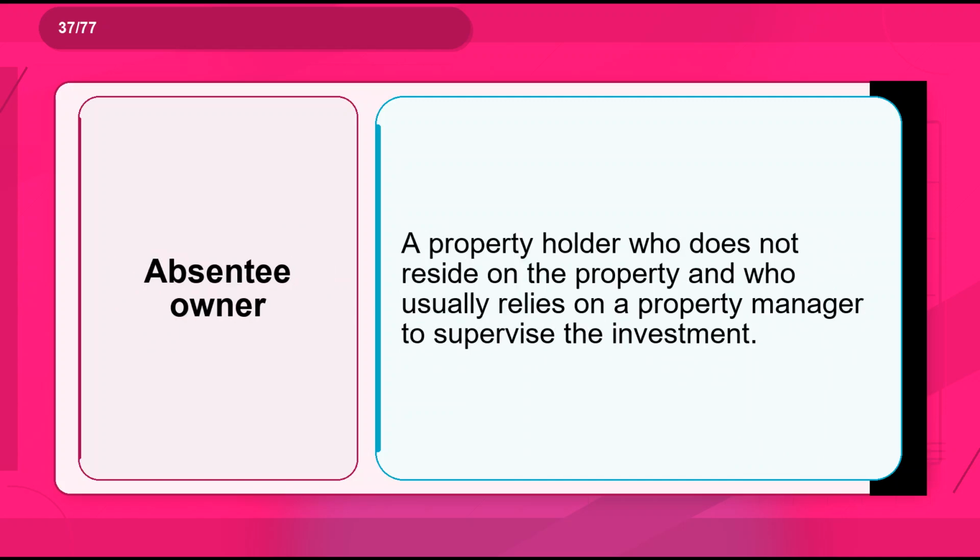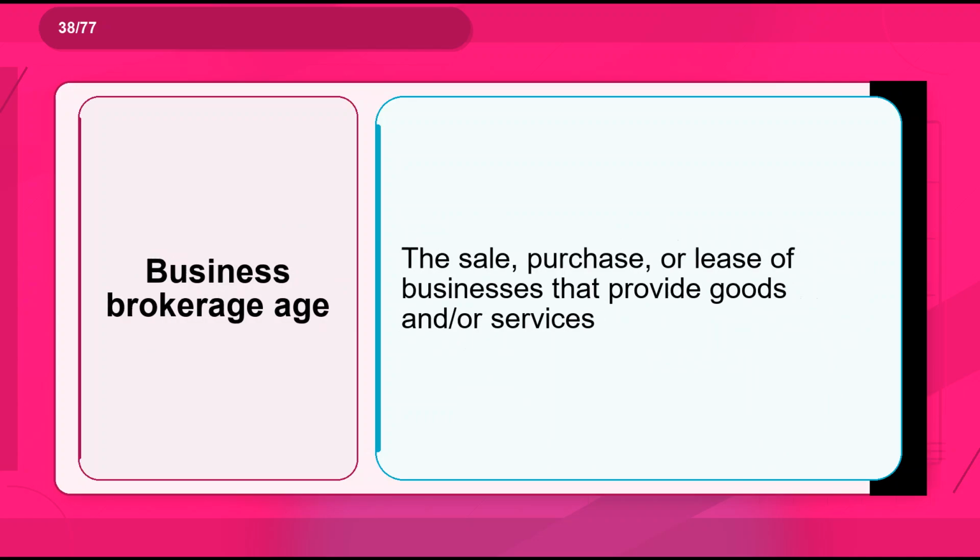Flashcard 37. Term: absentee owner. Definition: a property holder who does not reside on the property and who usually relies on a property manager to supervise the investment. Flashcard 38. Term: business brokerage. Definition: the sale, purchase, or lease of businesses that provide goods and/or services.